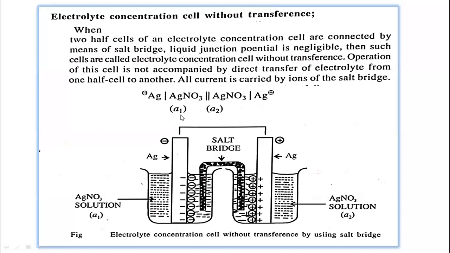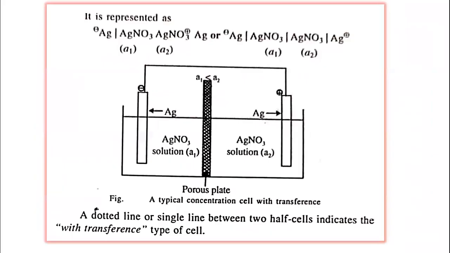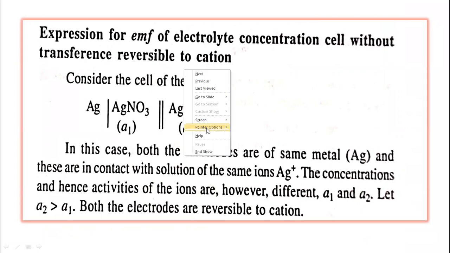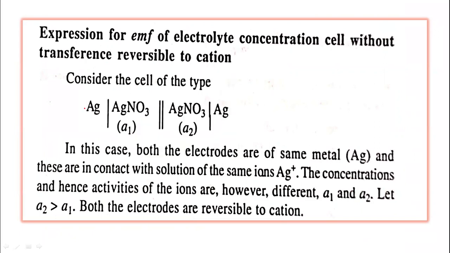The derivation of EMF of such a cell: expression for EMF of electrolyte concentration cell without transference, reversible to cation. Consider a cell of the type in which the two silver electrodes are in contact with the same electrolyte having different activities, and the two silver nitrate solutions are separated by the salt bridge.